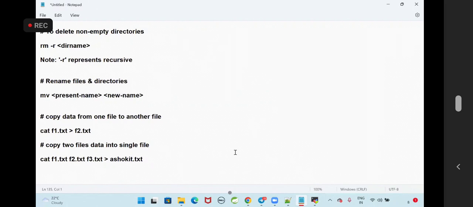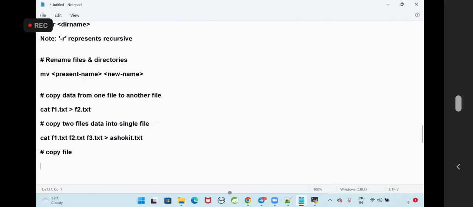Are you able to understand how to work with files and directories in Linux today? We can use cat to copy multiple files. We can use cp for only one file.